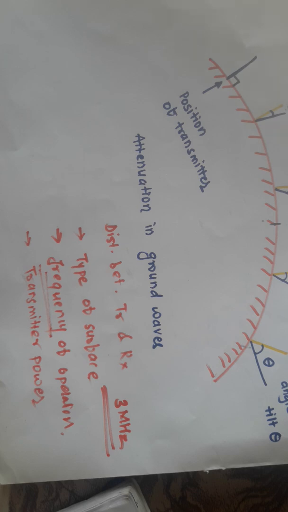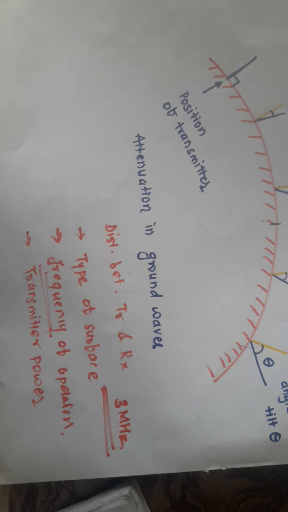So whenever a radio signal is transmitted by a radio transmitter, and if you are using the medium wave band, MW band, then always prefer the ground wave type of communication. Now the ground waves can also be used for long distance communication if the operating frequency is low, that is typically lower than 100 kilohertz.